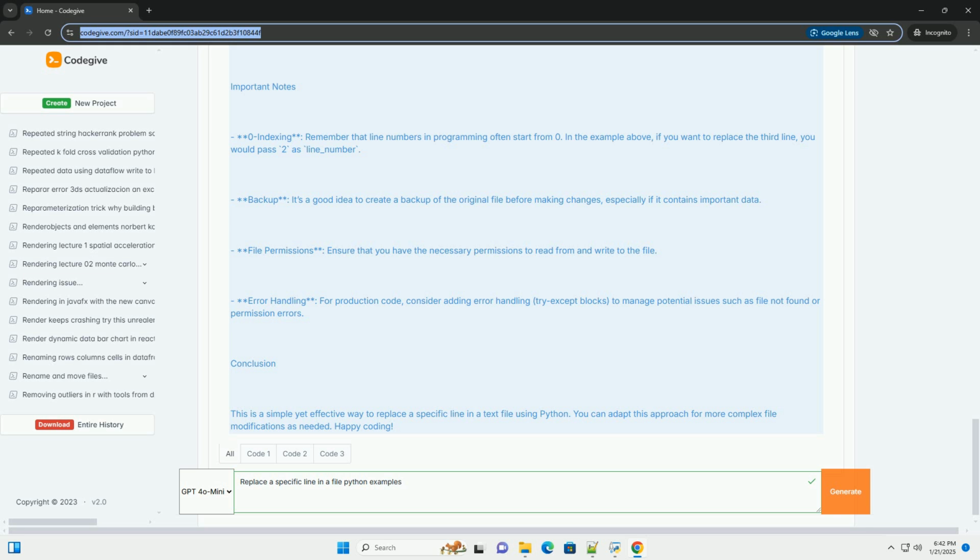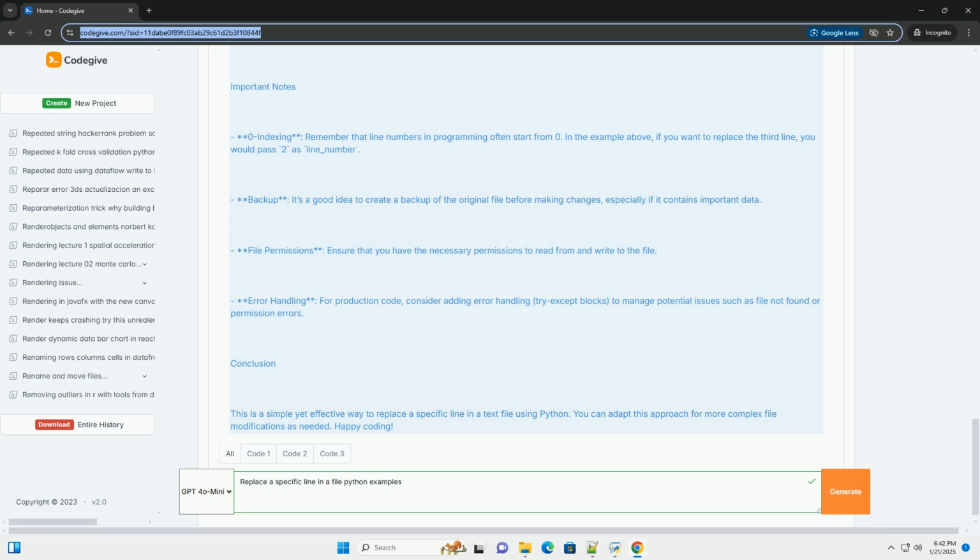Backup. It's a good idea to create a backup of the original file before making changes, especially if it contains important data. File permissions. Ensure that you have the necessary permissions to read from and write to the file. Error handling. For production code, consider adding error handling, try-except blocks, to manage potential issues such as file not found or permission errors.